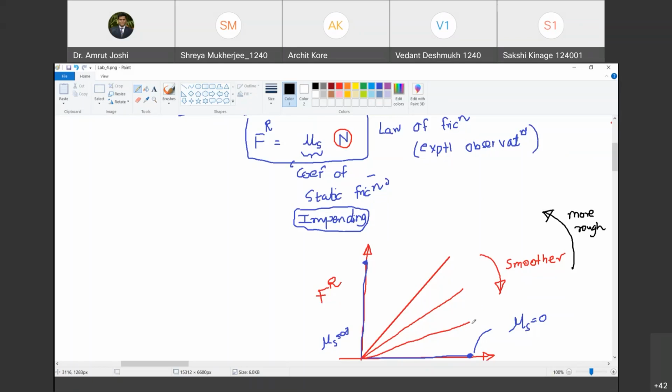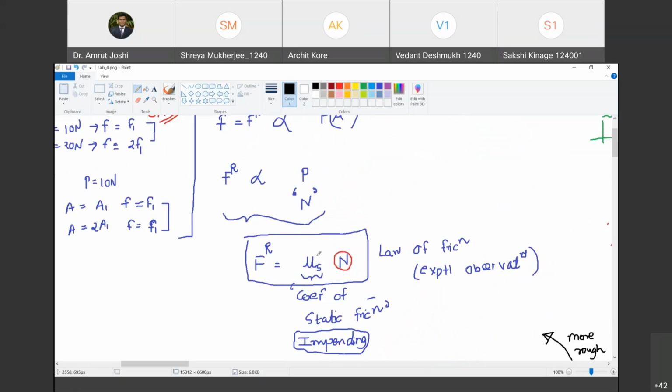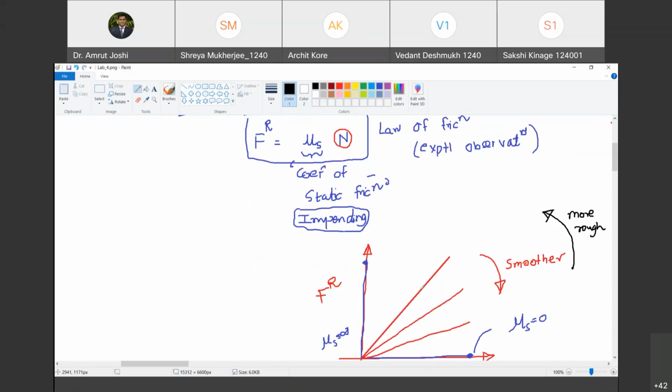I hope I'm very clear about the interpretation. Now, if I ask you to show this mu s graphically here, how will you show it? Is mu s the slope of this line? Yes, sir. So tan theta is equal to delta y upon delta x. Do you agree with me?